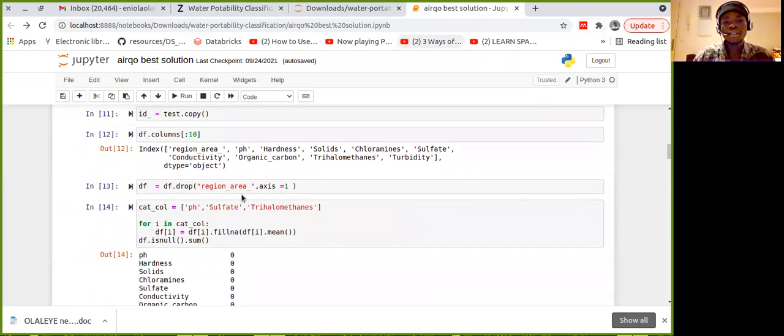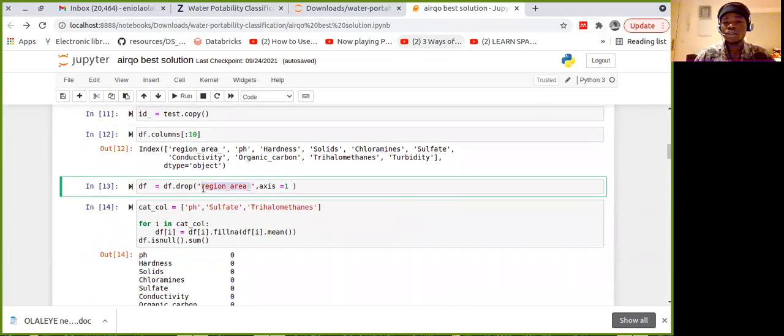Yeah, then I had to drop the region area. Since I can't use it as part of my feature building, I'm going to show you the score with the region area and without the region area. Since I can't use it, I had to drop it here.